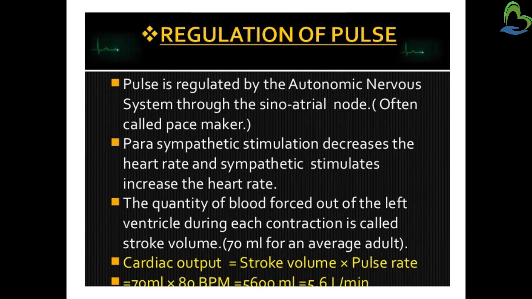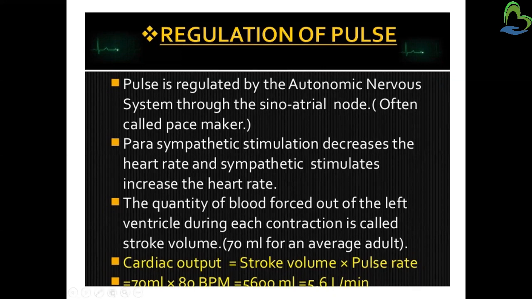Now, parasympathetic stimulation decreases the heart rate, and sympathetic stimulation increases the heart rate. The sympathetic nervous system will prepare our body for fight and flight responses during potential dangers. On the other hand, the parasympathetic nervous system will inhibit our body from overworking and restore a calm and composed state.